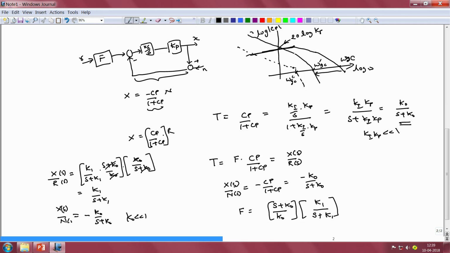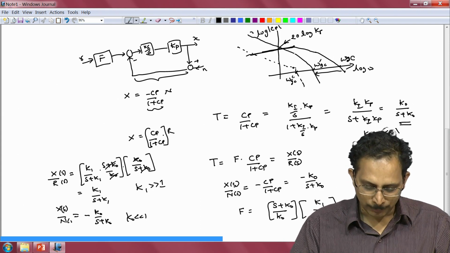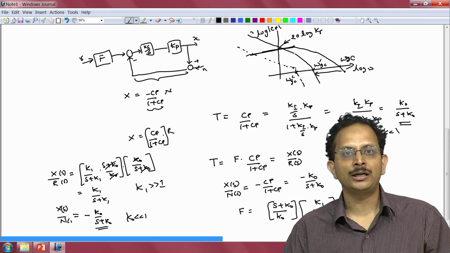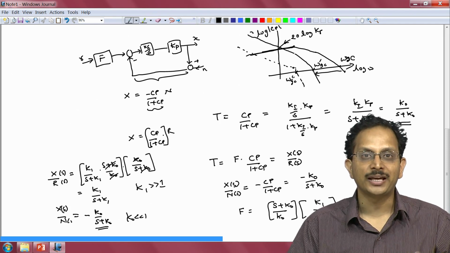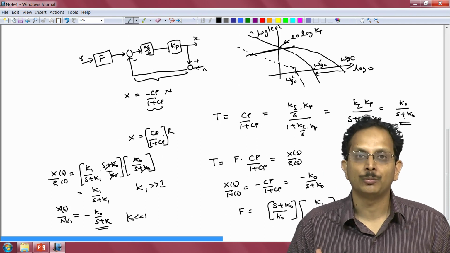Now, if we want our references to be tracked adequately well, even for relatively fast changing references, all we need to do is choose k1 to be a very large number. So, if k1 is made adequately large, then we can track adequately fast changing references using our system. However, the same control system will still be able to minimize the effect of measurement noise, because the transfer function relating the measurement noise to the output is not decided by k1, but is instead decided by k naught, which by design we have chosen to be a very small number.